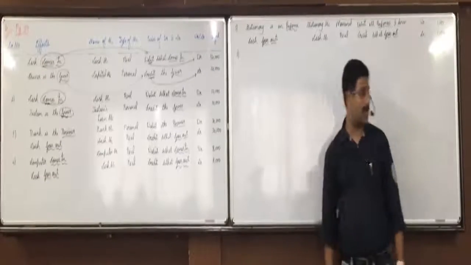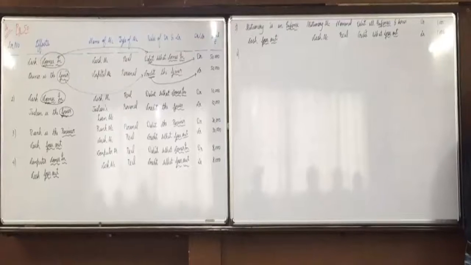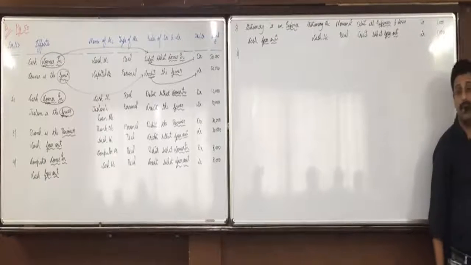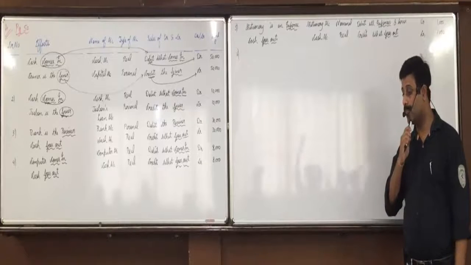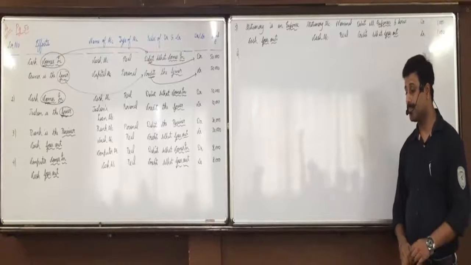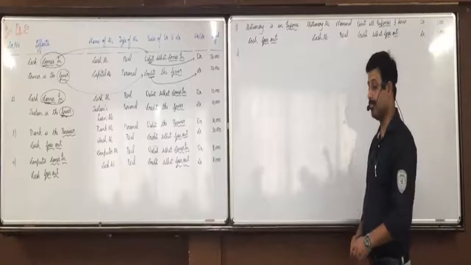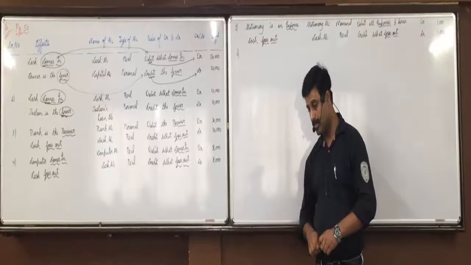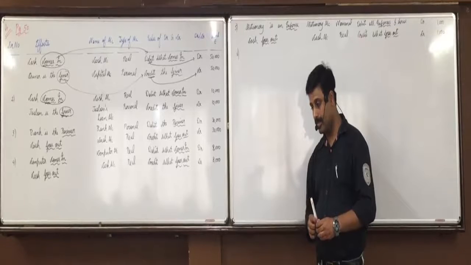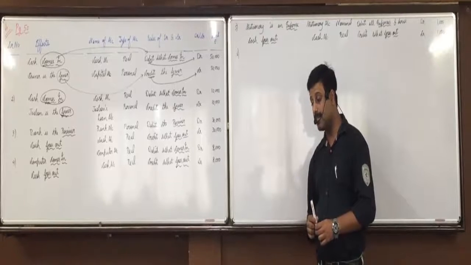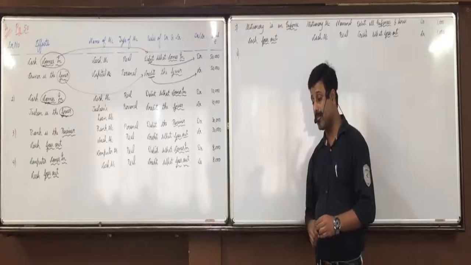Then sixth transaction. Purchases made, rupees 20,000. Tell me the first effect.